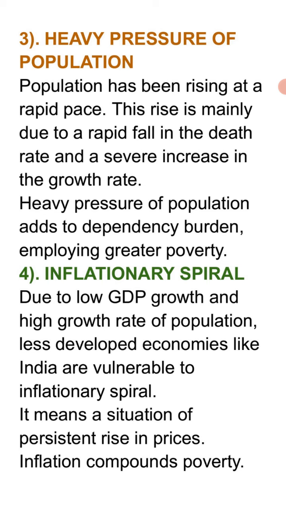The consequence is that the population growth rate has increased, and the heavy pressure of population adds to the dependency burden. Dependency burden, what is that? One person is earning and 5 are dependent on that person, so the dependency ratio is increasing, and as a result, poverty is getting higher and higher.